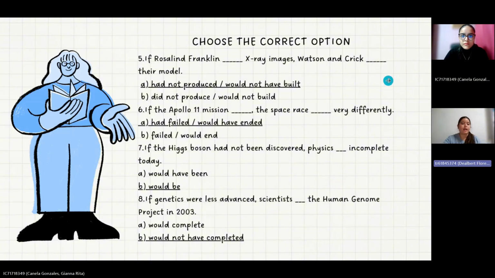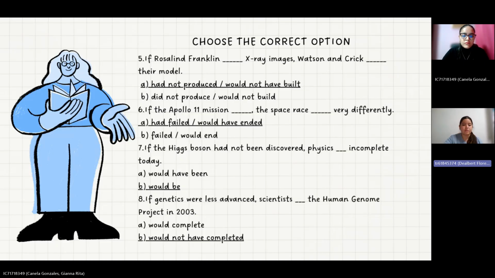Next, exercise 5. If Rosalind Franklin (blank) X-ray images, Watson and Crick (blank) their model. The correct option is letter A, had not produced and would not have. Number 6. If the Apollo 11 mission (blank), the space race (blank) very differently. The correct option is letter A, had failed and would have ended.